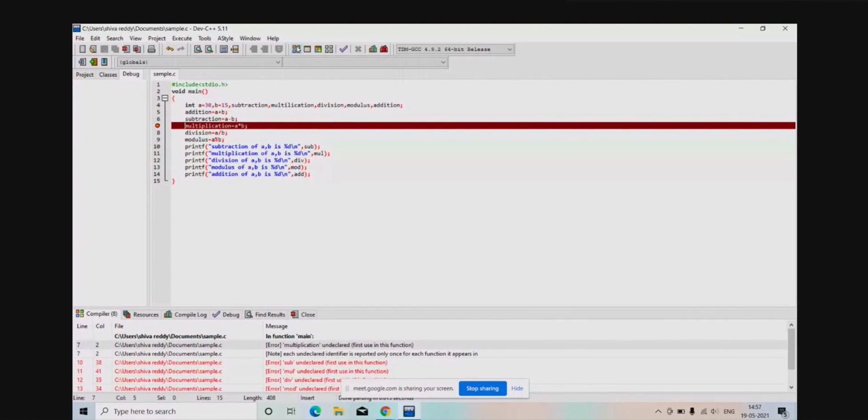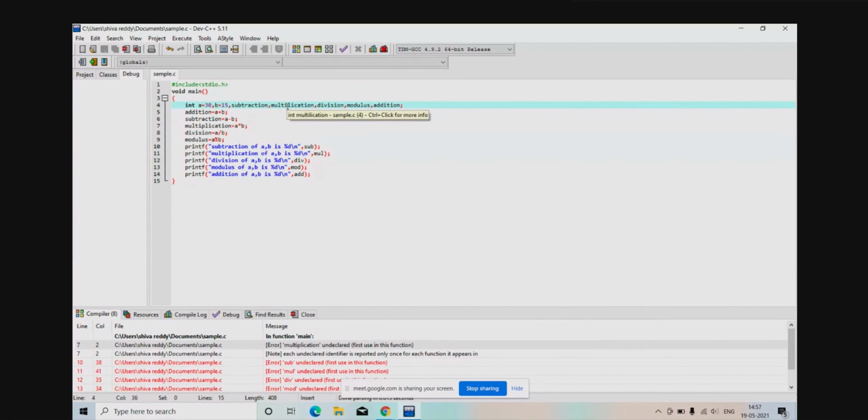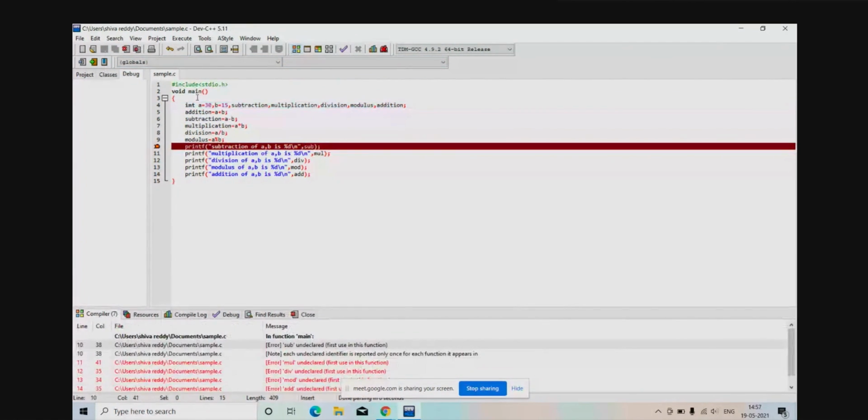It will give errors. Why? Because you wrote something and you are asking for something else. Sorry, this multiplication is also wrong. I typed it wrongly. Multiplication, right? I need to add P here. Okay, now just save it. Directly it will go to the print errors. Yes, the errors start from here.